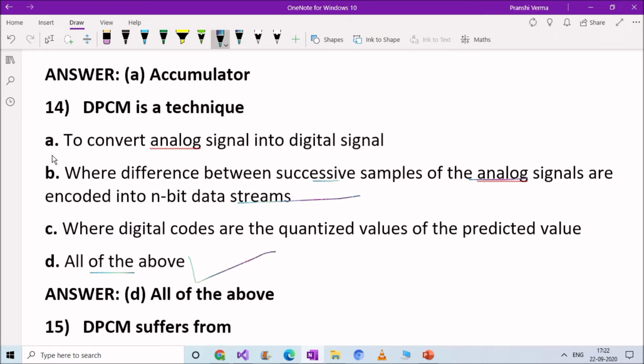DPCM is a technique to convert analog signal into digital signals, and where difference between successive samples of the analog signals are encoded into n-bit data streams, and DPCM is a technique where digital codes are the quantized values of the predicted value.